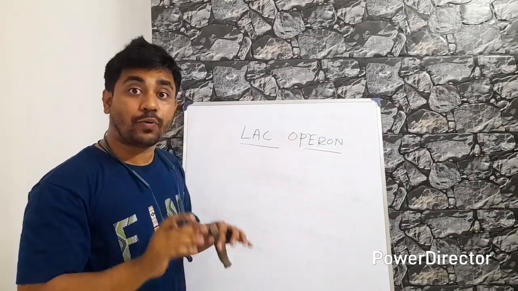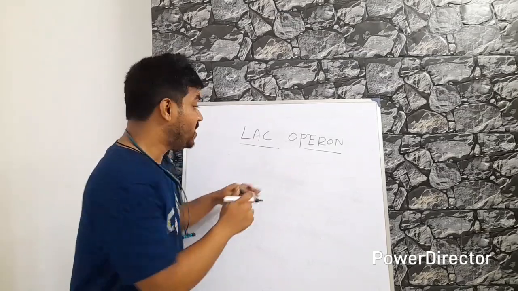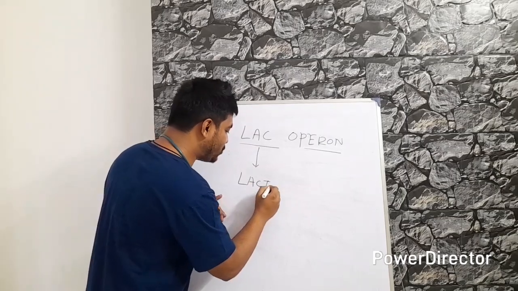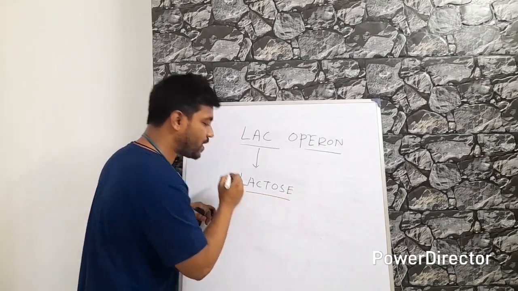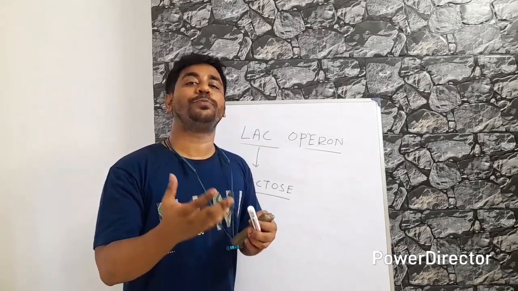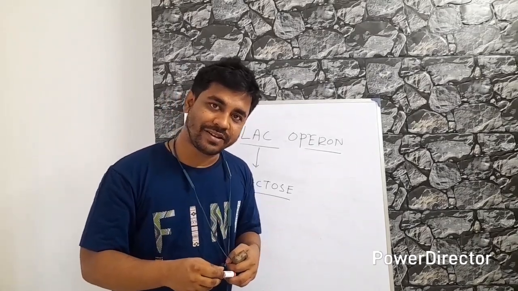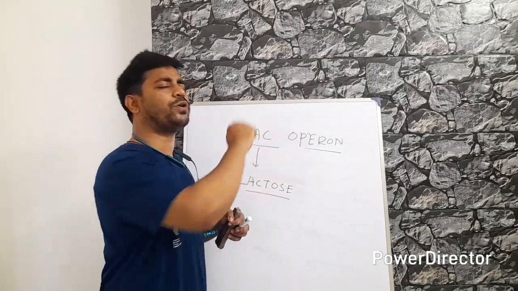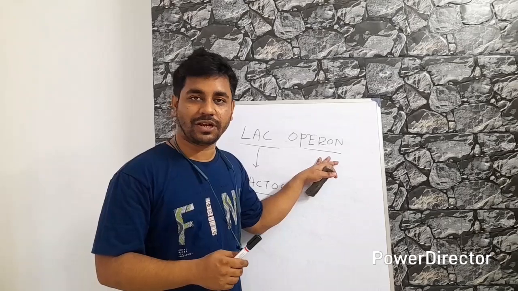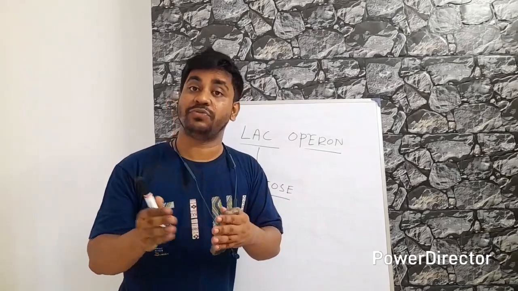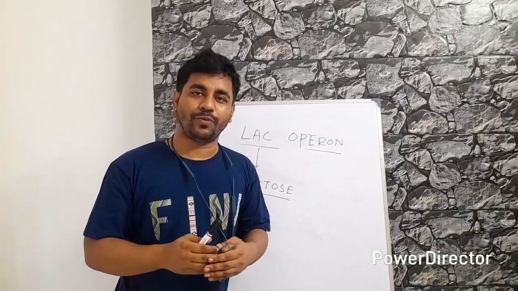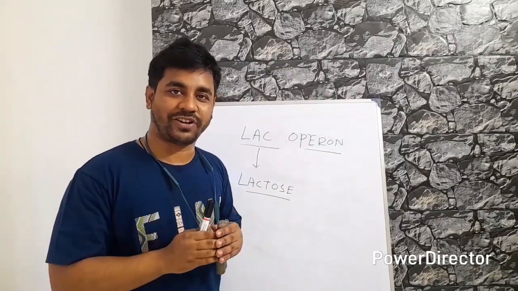First we have to understand what is the meaning of this word, right? So the lac word comes from the word lactose. All we know the lactose. Lactose is one type of sugar which is also present in milk, right? Now the question is, what is operon? If I say simply in a definition, it is a cluster of genes which have a common promoter and operator. So what do you say? I just will not understand here.